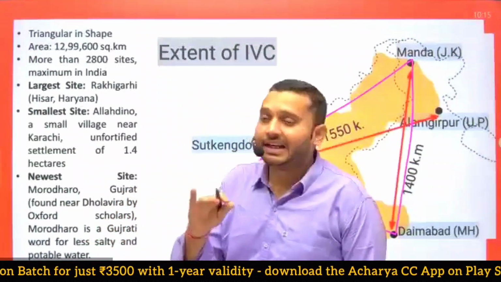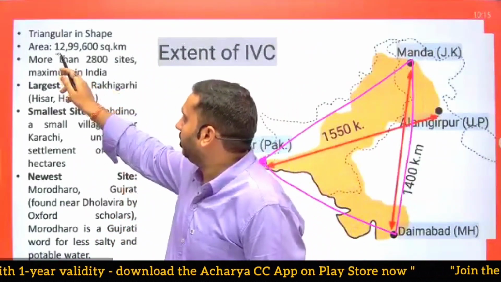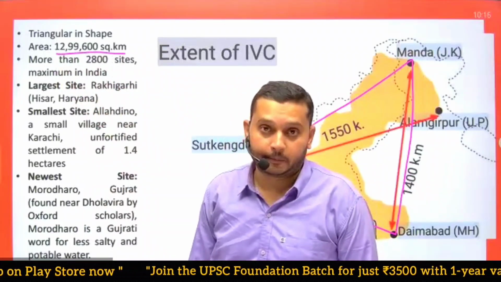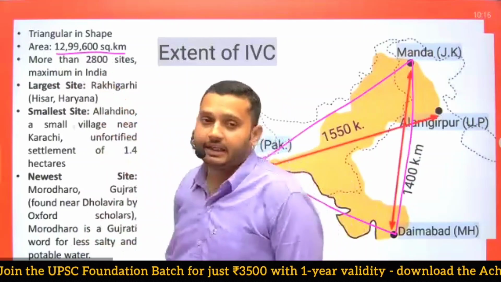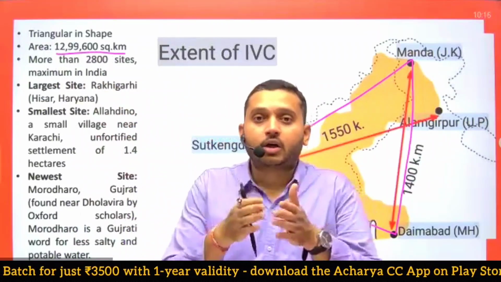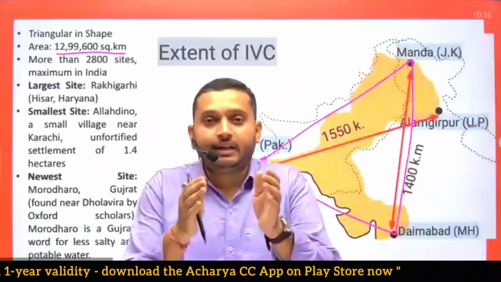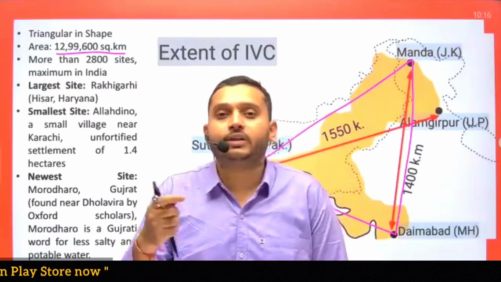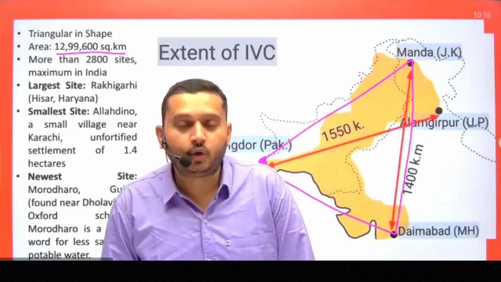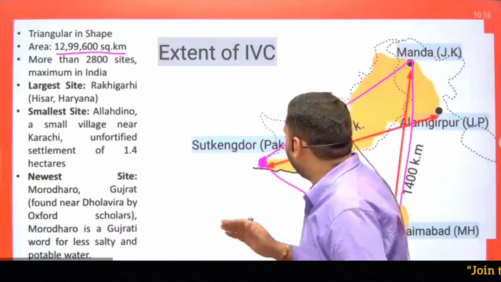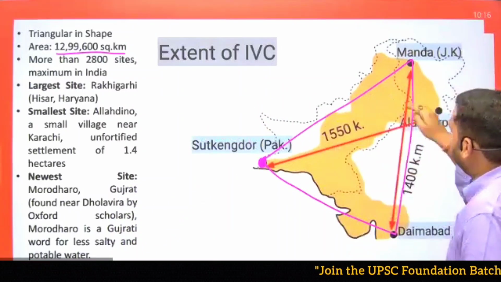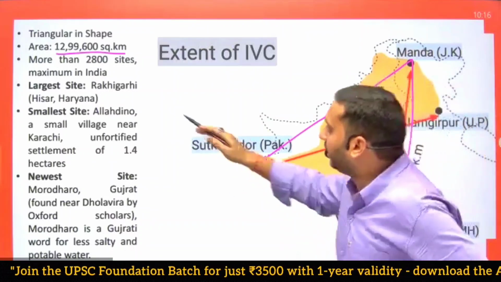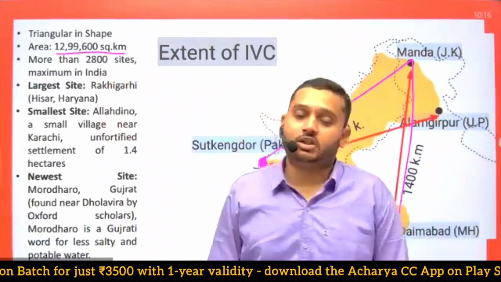The average area of this civilization is around 13 lakh square kilometer. This is the exact figure, but continuously this figure is expanded due to excavation of new sites. Though now new sites are not found outside of this boundary, generally they are excavated in the same region, but still 13 lakh square kilometer is the area of the civilization.